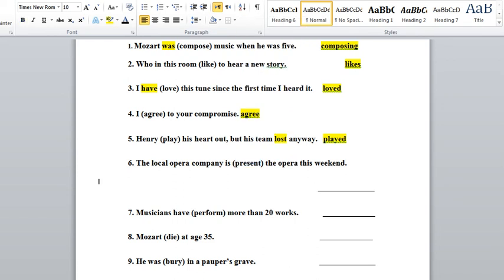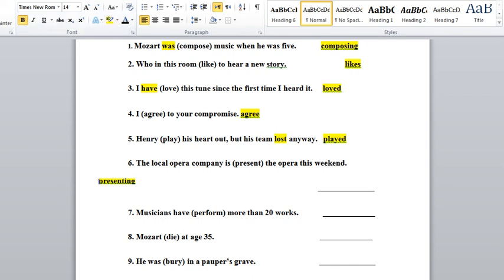Because I have verb to be over here, and whenever you have verb to be, this tells you that this is the present progressive. Verb to be in present form: am, is, or are. Actually it's "is" over here, so I will write "is presenting the opera this weekend." So, as I said once again, it's present progressive, present ongoing.